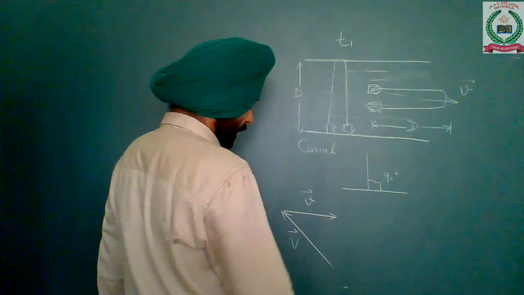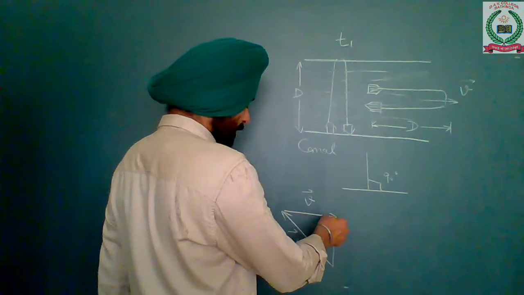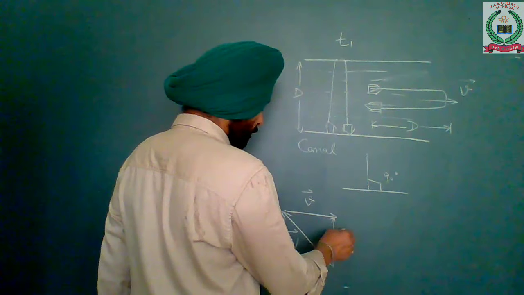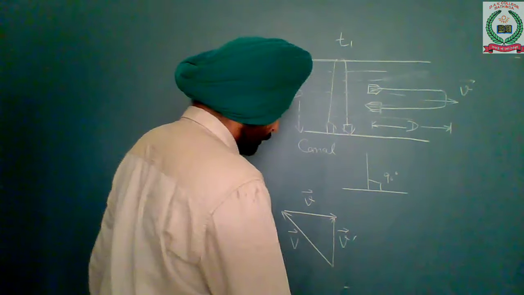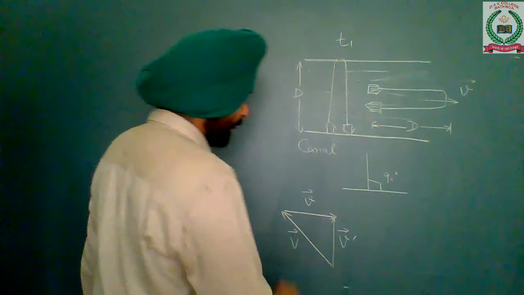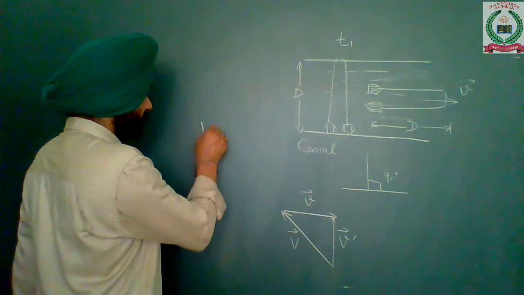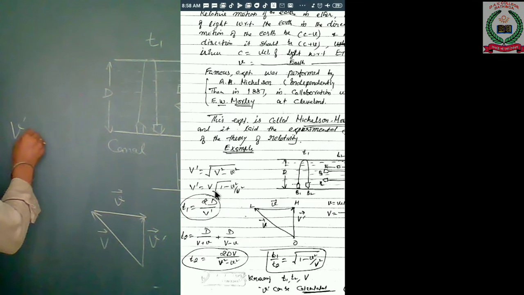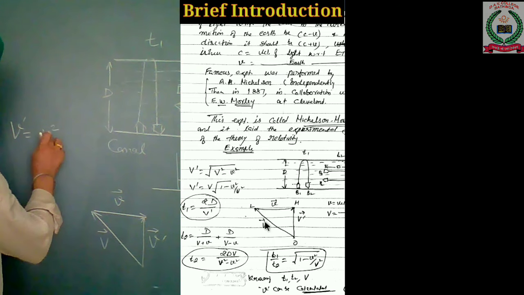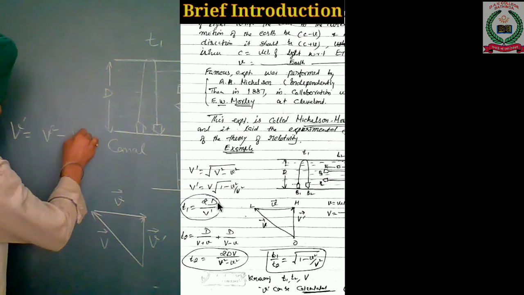That means the resultant velocity is V dash vector. So the magnitude V dash, according to the triangle of vector addition, is equal to under root V square minus small v square. As a result, this time t1 is equal to 2d upon V dash, that is the resultant velocity.